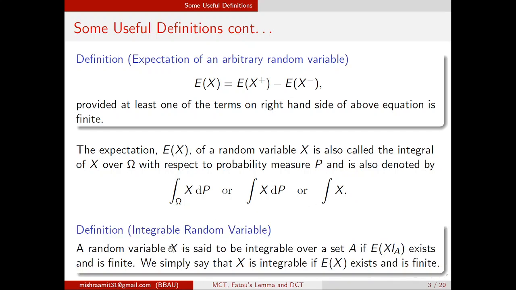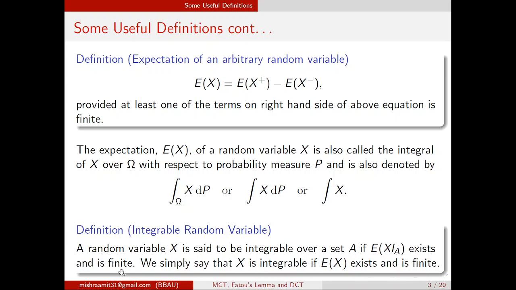We know that the expected value of X may be plus infinity or minus infinity. So a random variable X is said to be integrable over a set A if the expected value of X times the indicator of A exists and is finite.